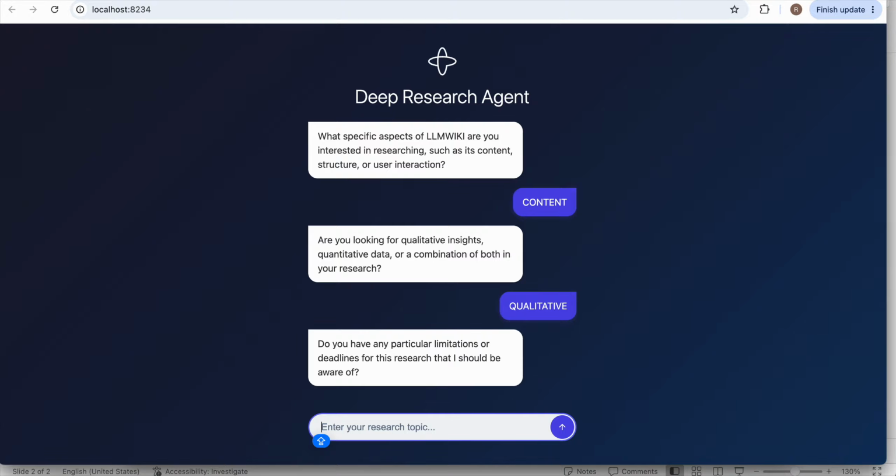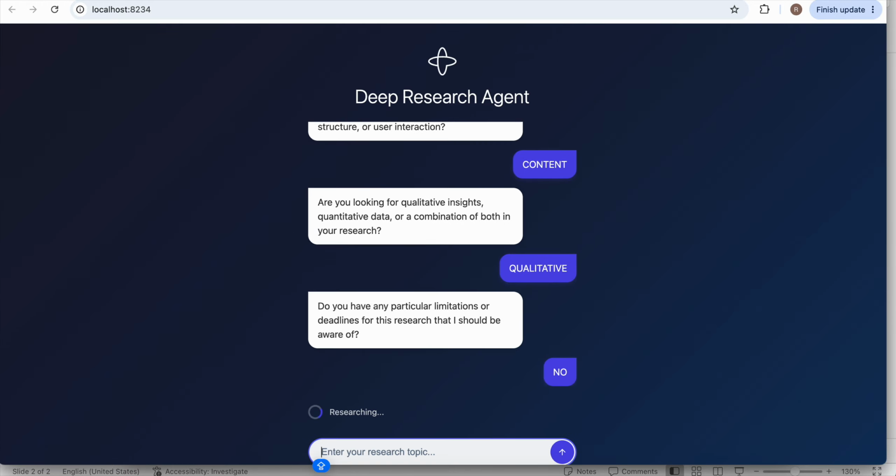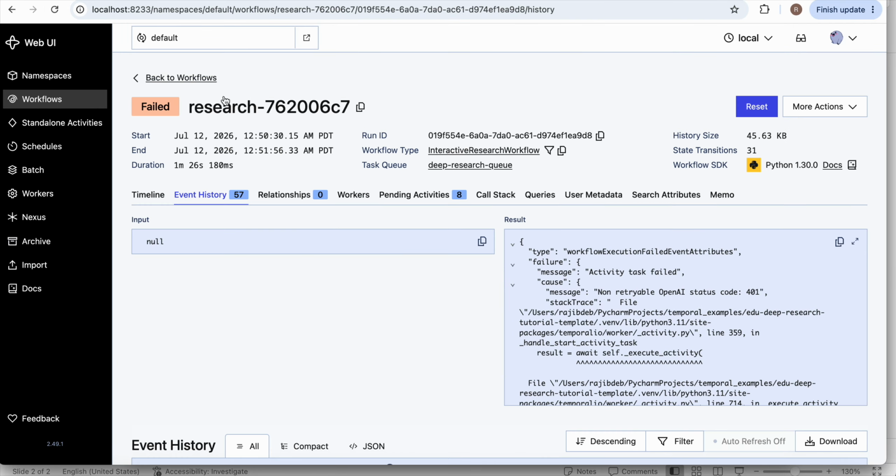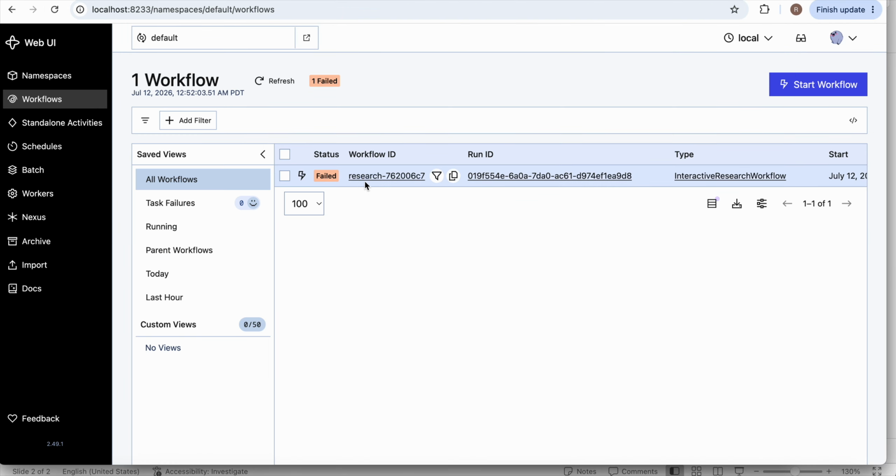It is all coming from the UI because these questions are already created. Do you have any particular limitations? No. Now it should fail because I revoked the key. So if I go to the Temporal workflow, it should fail. It failed.